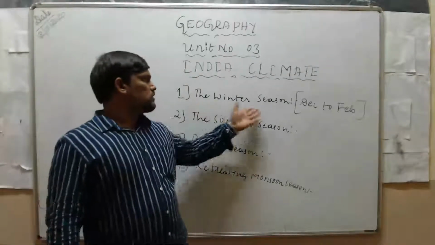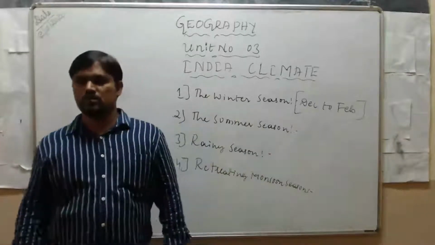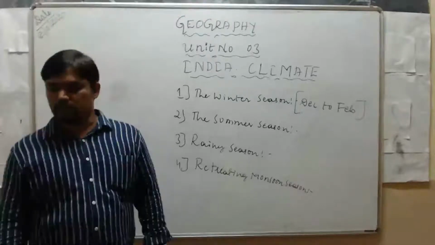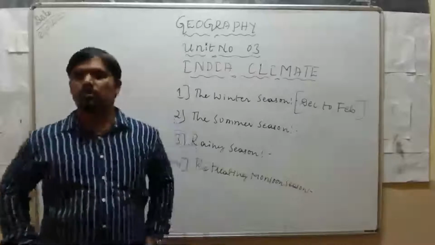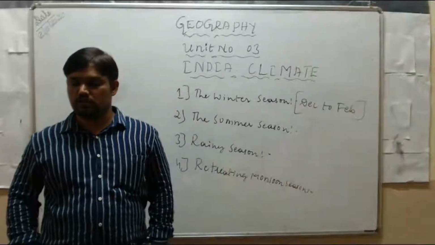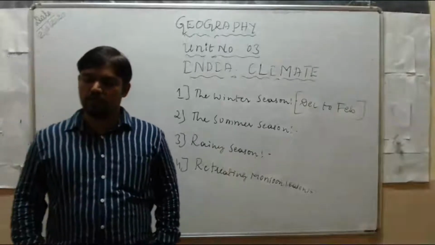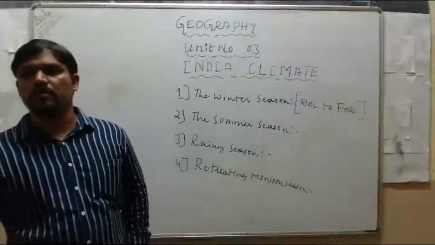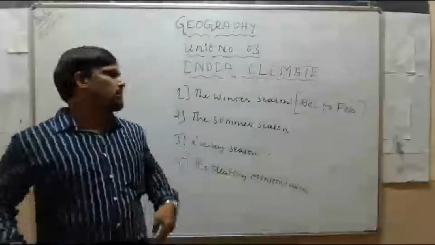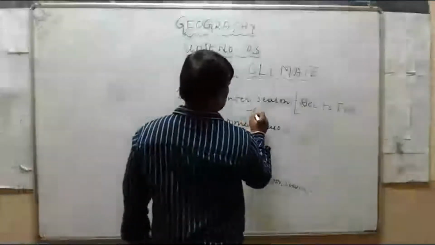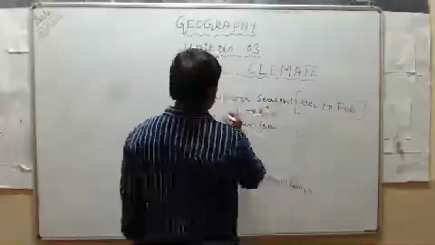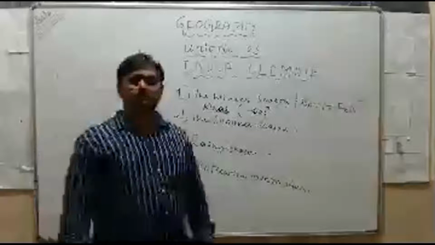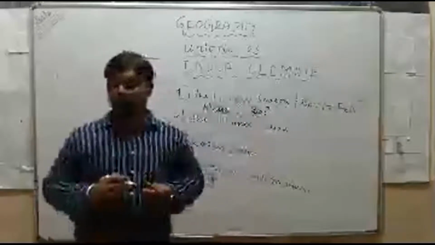In this winter season, January is the coldest month. The hilly areas of Kashmir and Himachal Pradesh record the lowest temperature. That is, Dras near Kargil has recorded the lowest temperature, that is minus 60 degrees Celsius.